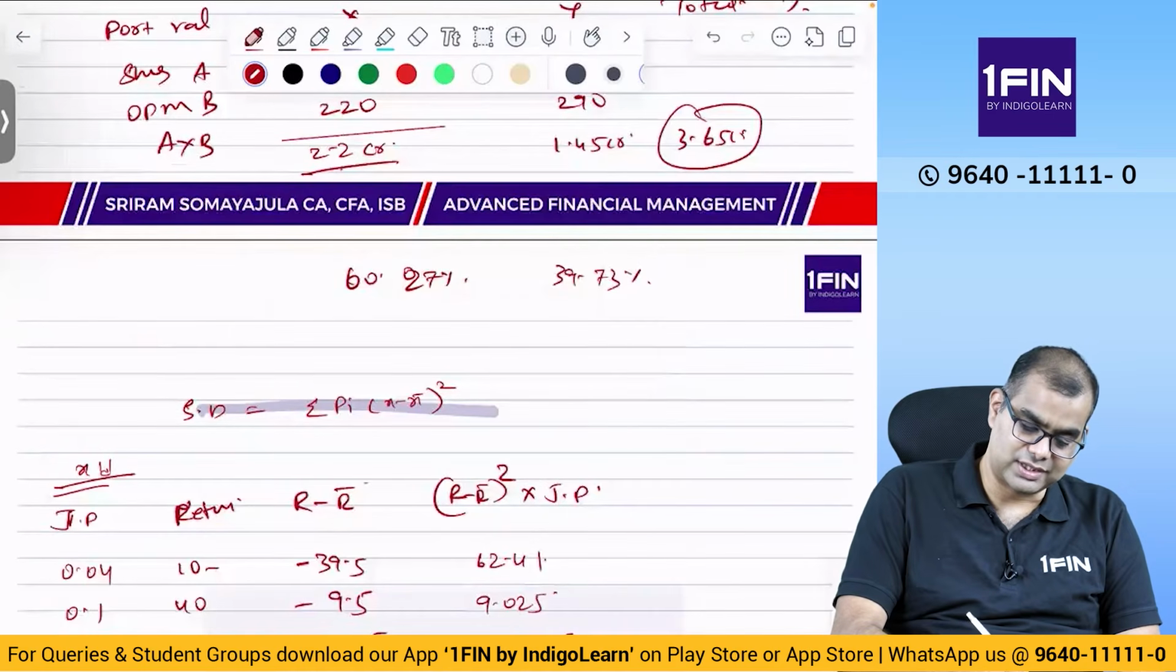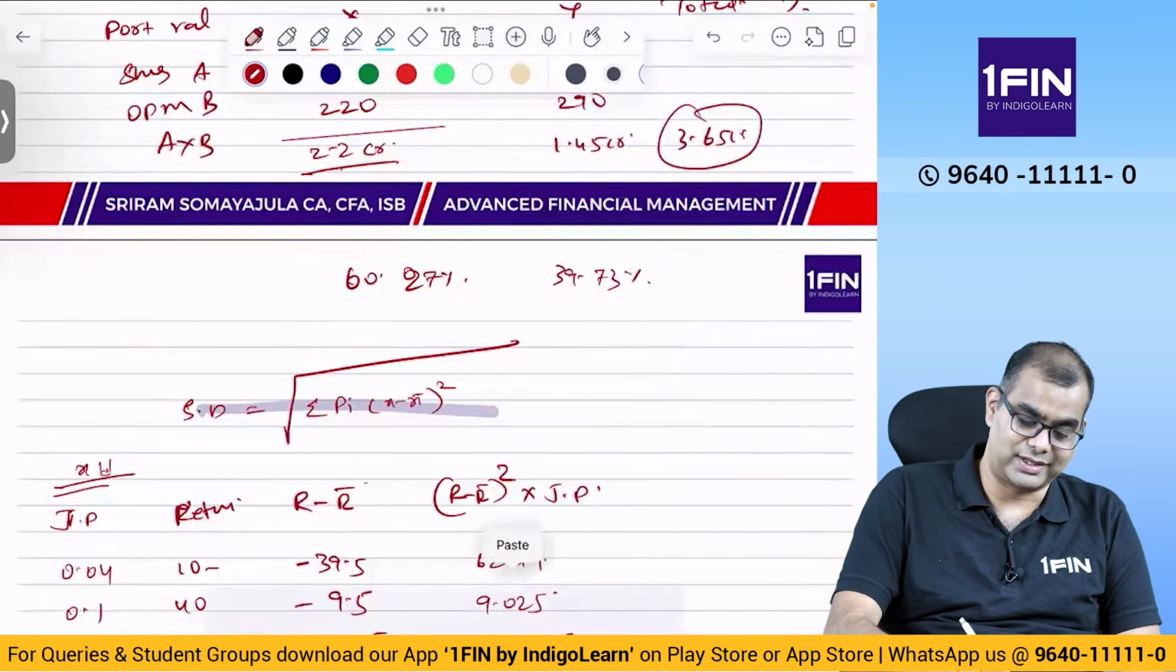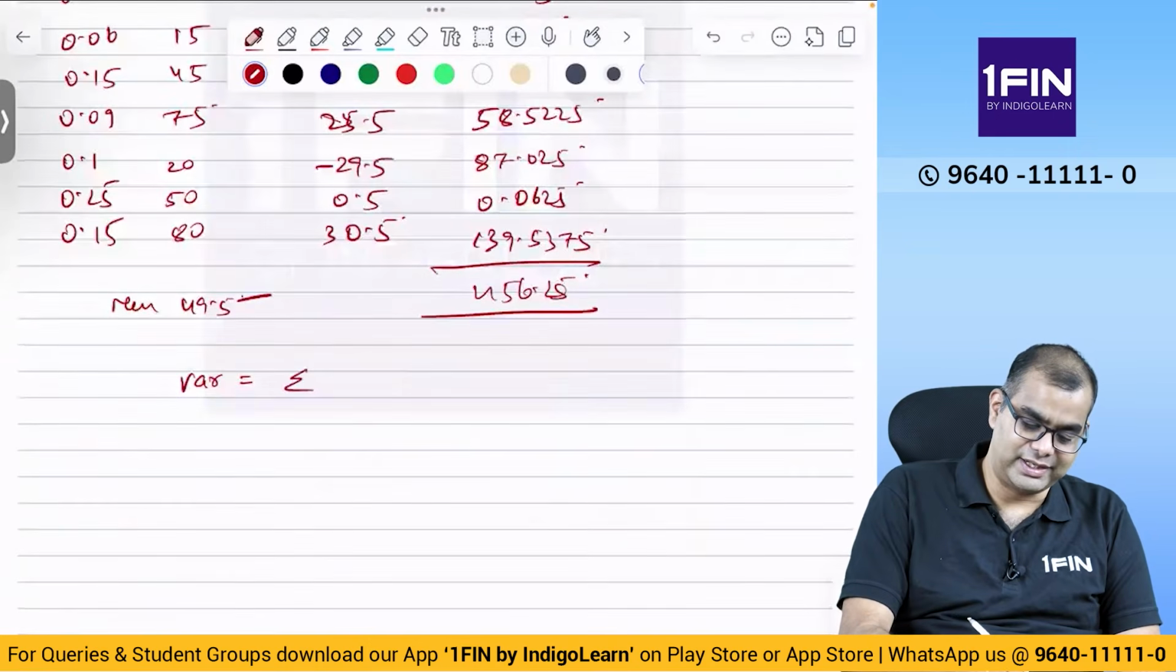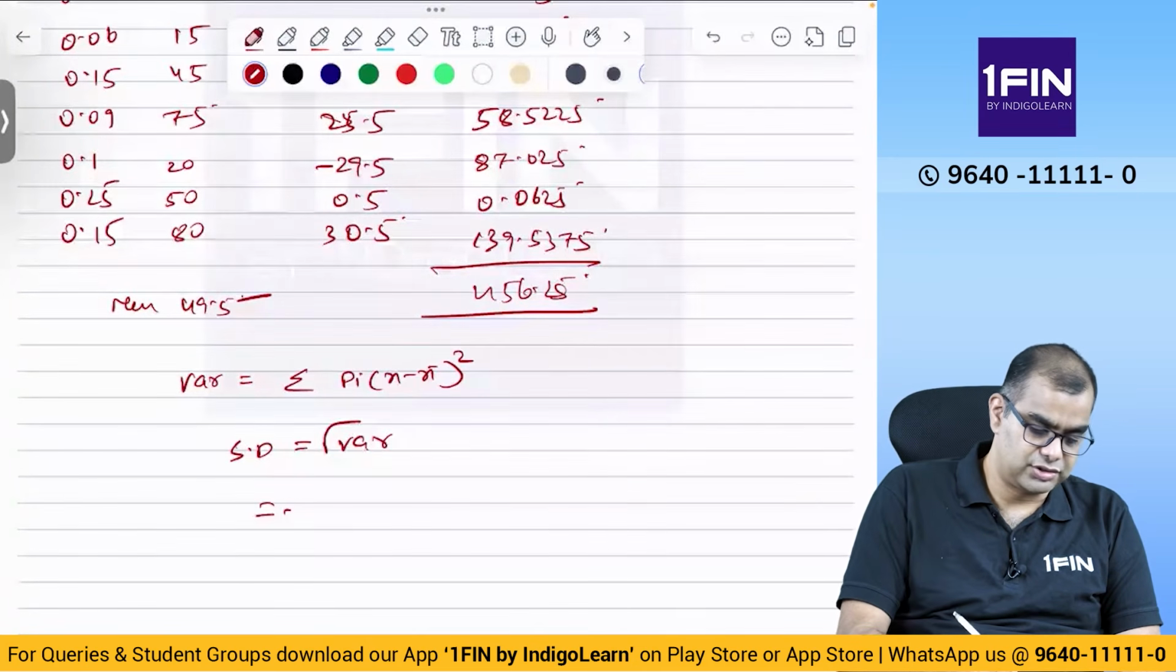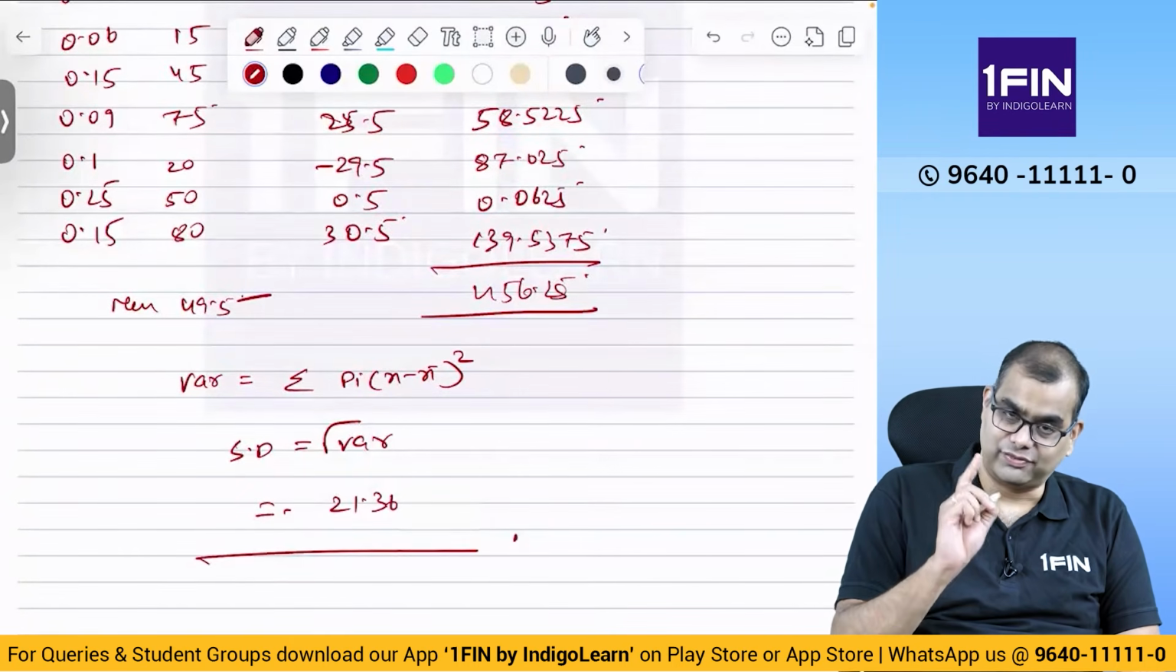See, here also I forgot, SD is square root of this. Don't forget, I made that mistake. Now when I was solving it, I realized sigma p into x minus x bar whole square. Standard deviation is equal to root variance, that is equal to square root of this. You get 21.36. Okay, we did for x.